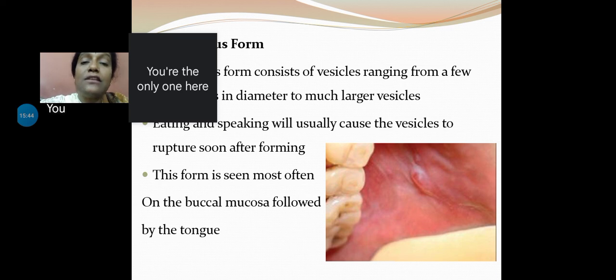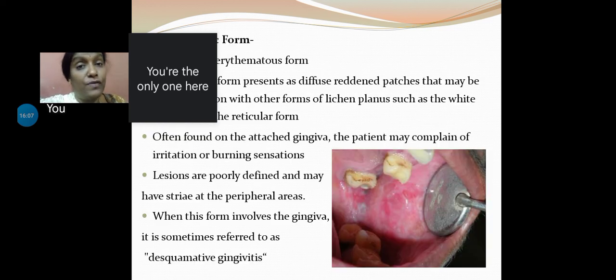So once it ruptures, what happens? It leaves behind an ulcer. Once you have an ulcer, symptoms such as burning sensation, inability to eat, and secondary infections set in. Those are the secondary clinical symptoms that get added to the original ones. The most common site is the buccal mucosa or tongue area, both of which can be very symptomatic in these lesions.